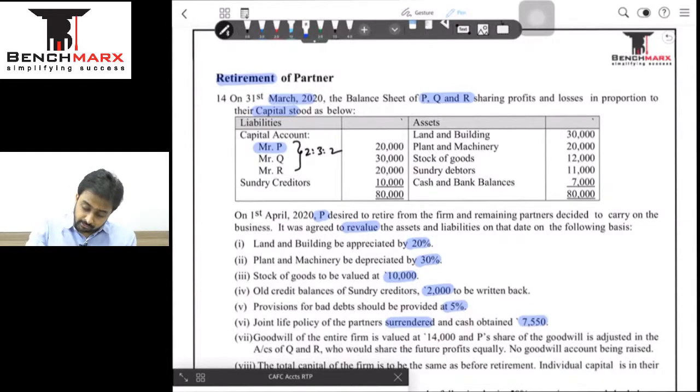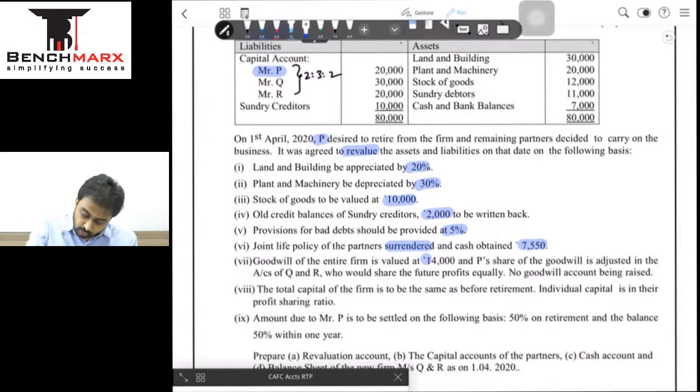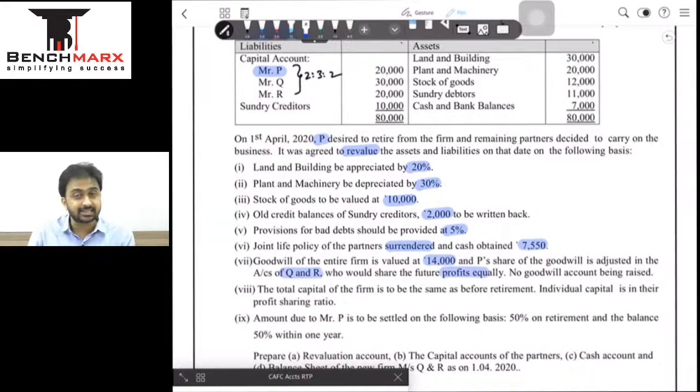Goodwill of the entire firm is 14,000. ठीक है, is 14,000. ठीक है, and P's share is adjusted in the accounts of Q and R. That is as good as saying internal capital adjustment. Goodwill will not be physically paid or brought in तो होगा नहीं because admission नहीं है. ठीक है, who would share the profits equally. Can I say the new PSR between the partners is 1:1. That is between Q and R.